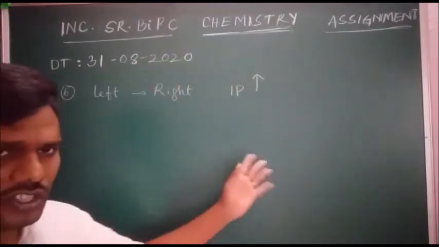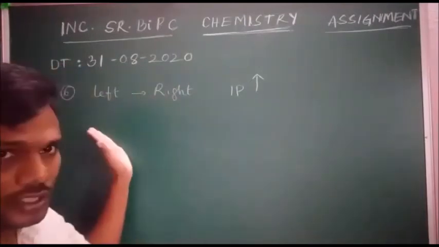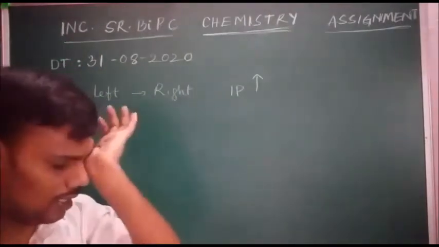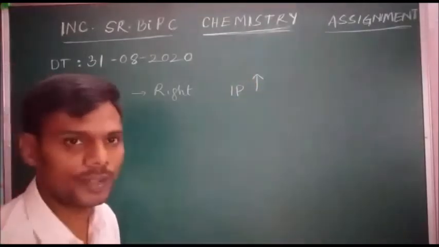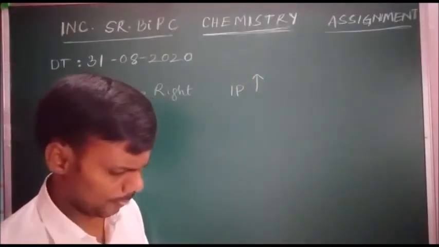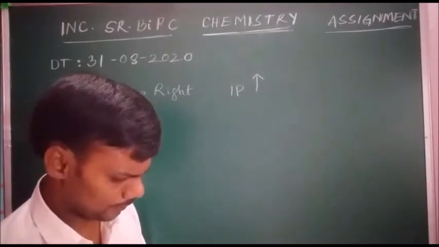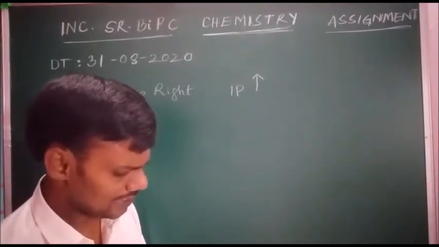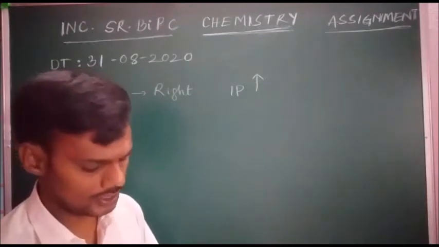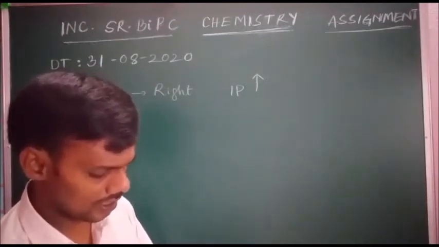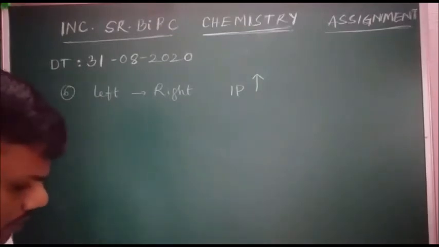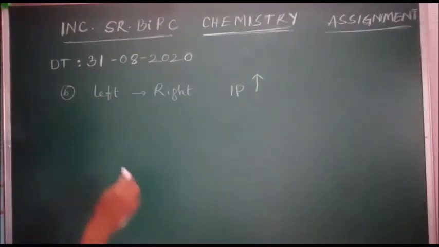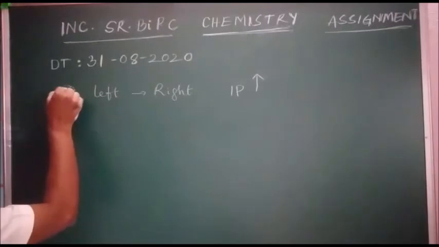So in the first transition series, from left to right, size decreases, as a result IP increases with increasing atomic number. Option 1 is the correct answer.